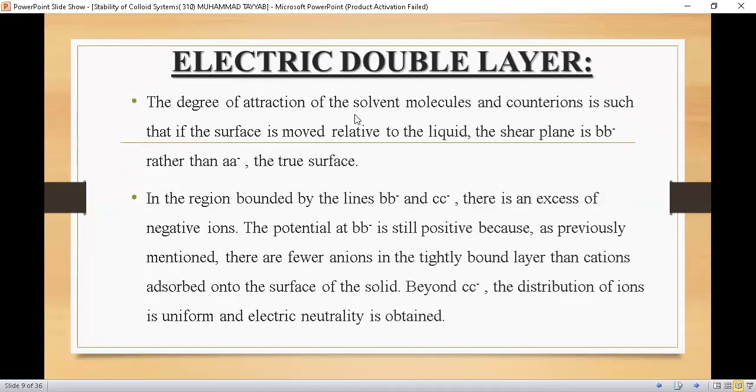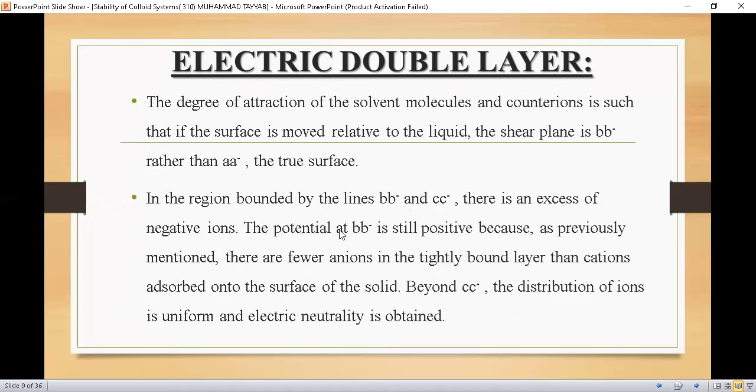The degree of attraction of the solvent molecules and counter ions is such that if the surface is moved relative to the liquid, the shear plane is B dash rather than A dash. The true surface A dash is the true surface of the particles, but because of the interaction with the counter ions and solvent molecules, the surface is shifted from A to B dash. In the region bounded by the lines BB dash and CC dash, there is an excess of negative ions.